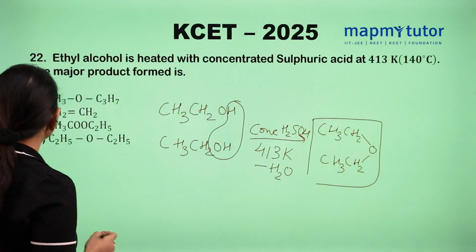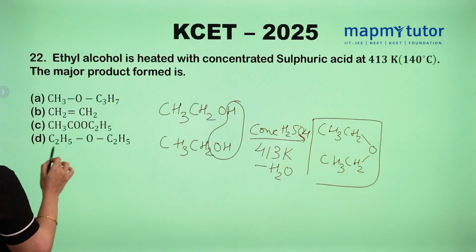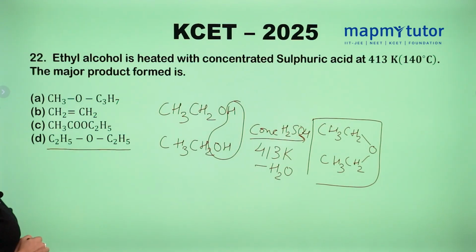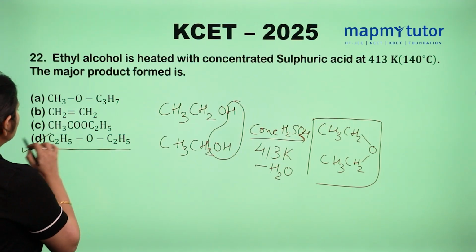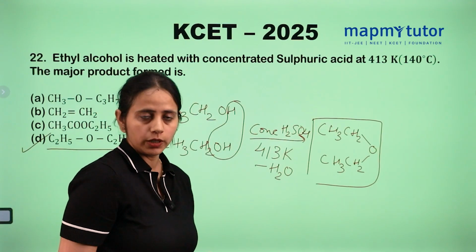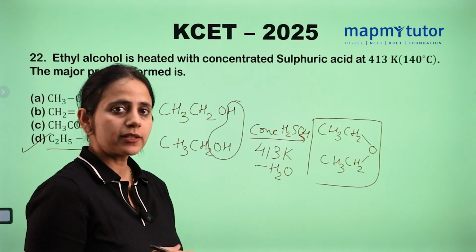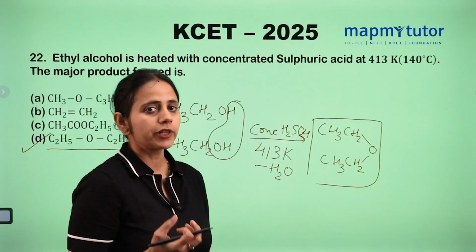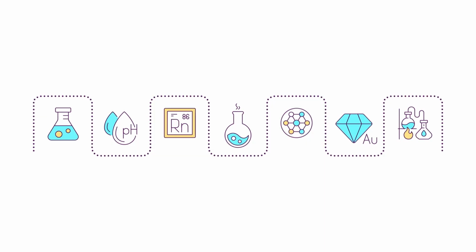This is C2H5OC2H5. This is our answer. So on heating ethyl alcohol, or any alcohol, at a high temperature in the presence of concentrated sulfuric acid, we will get ether.